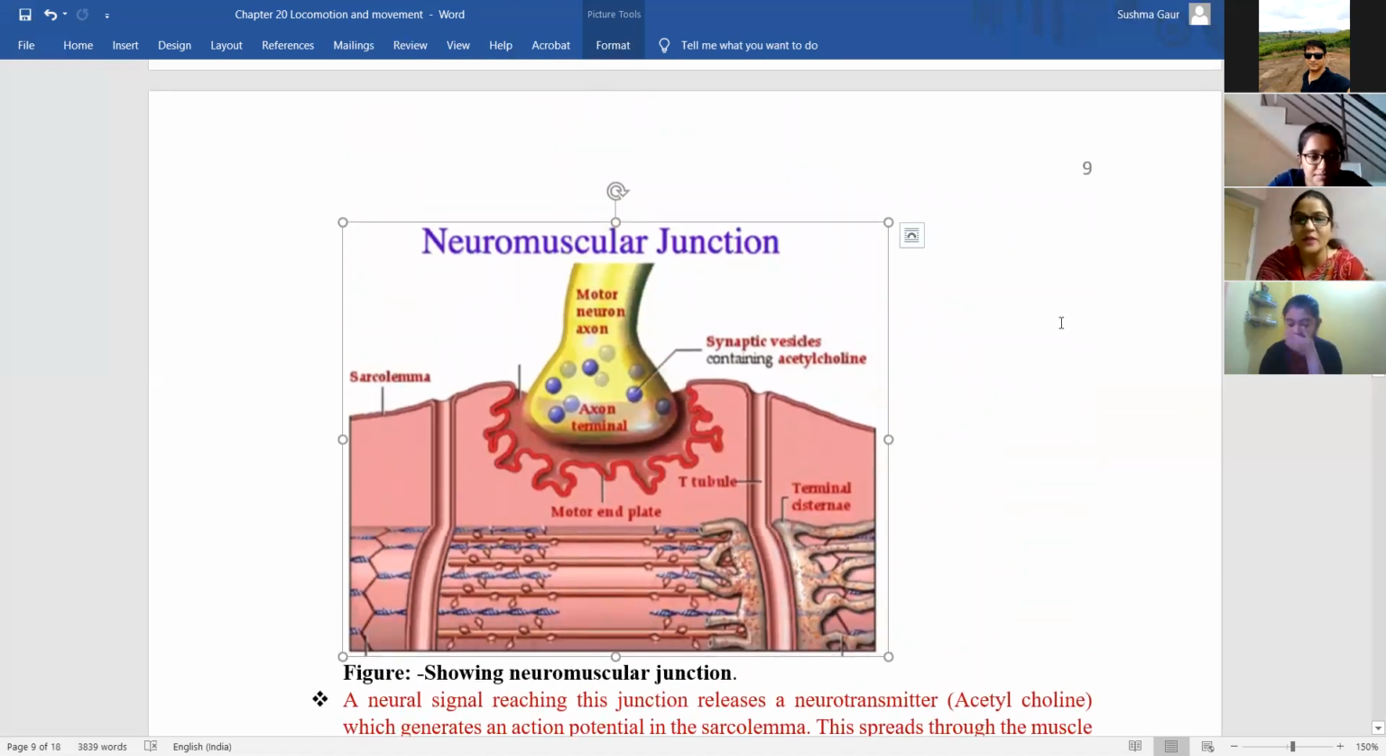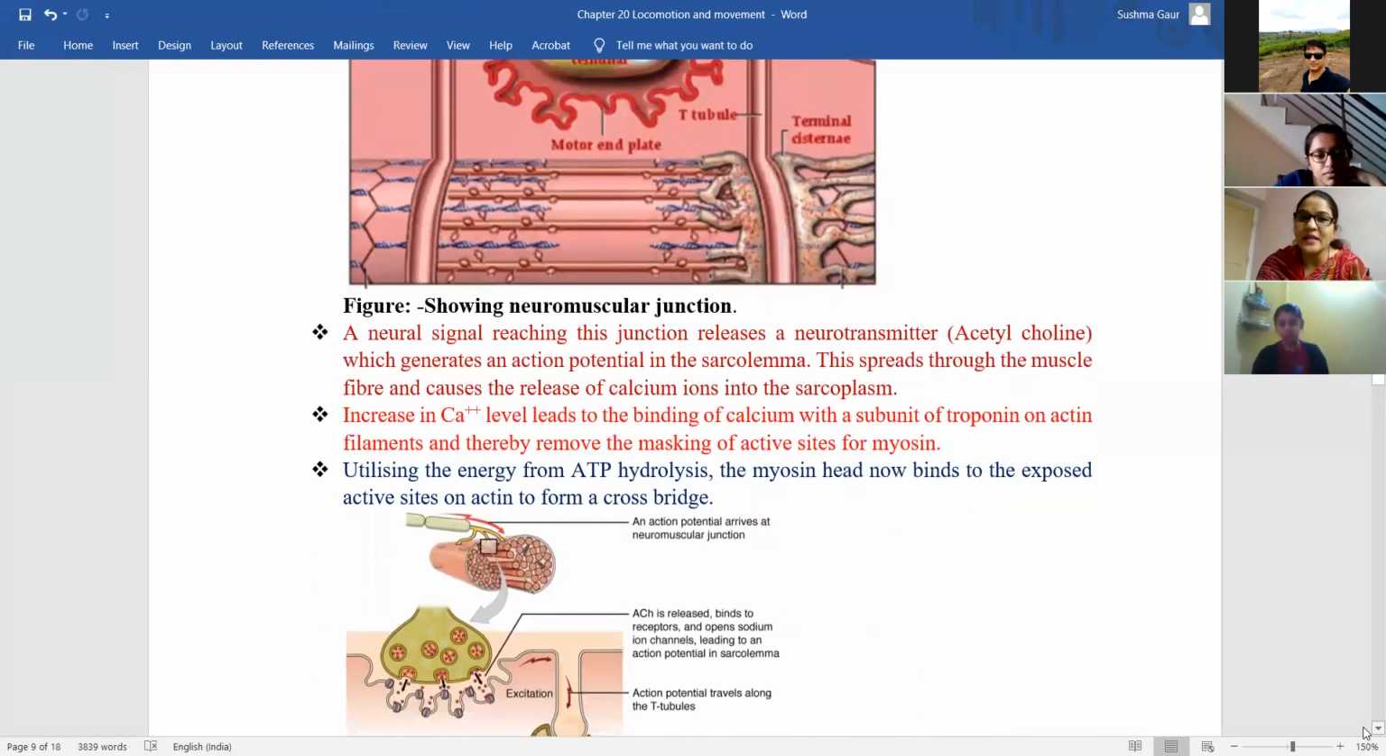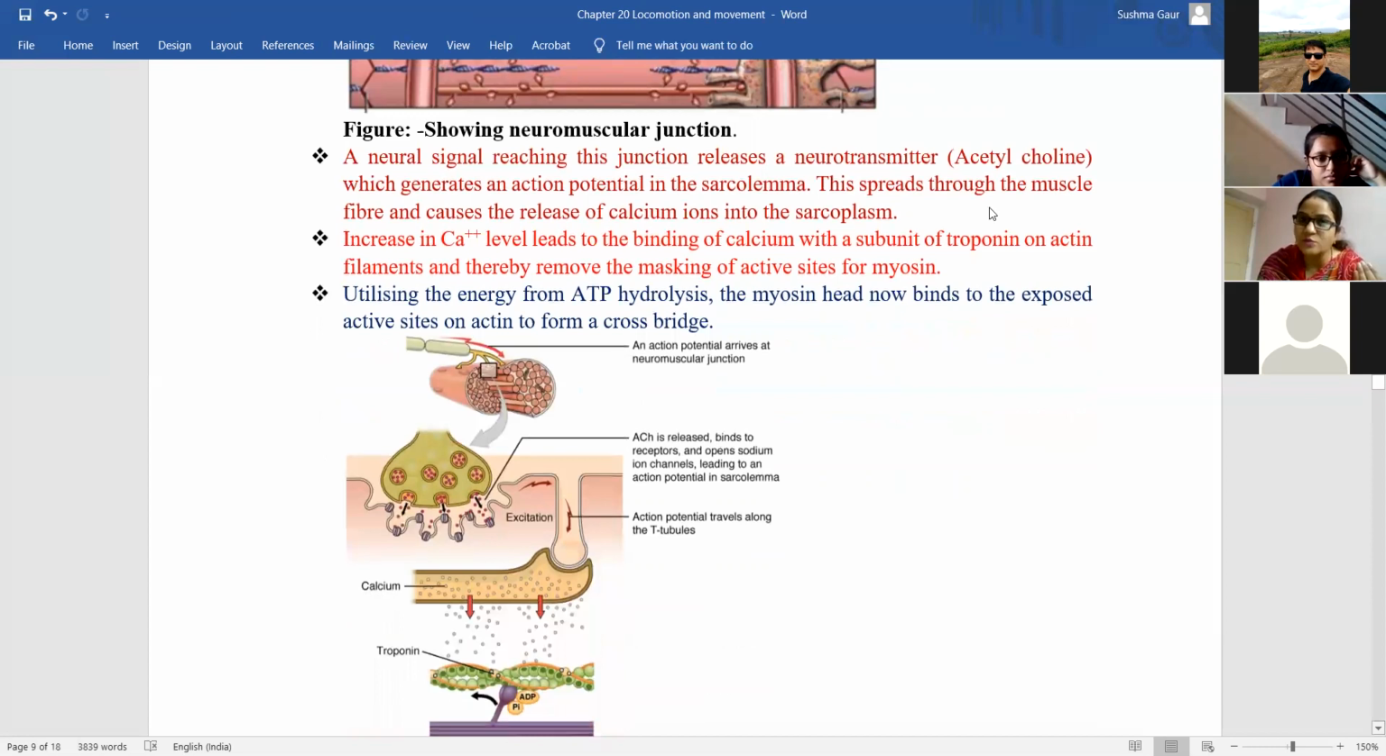Okay, from starting. So there is a junction that is present between neuron and the muscle fiber, known as neuromuscular junction. So what happens when the muscle needs to be contracted, then a signal is sent from the motor neuron to the muscle fiber, as a result of which a neurotransmitter is released from the neurons, and these neurotransmitters are known as acetylcholine in case of muscle fiber.